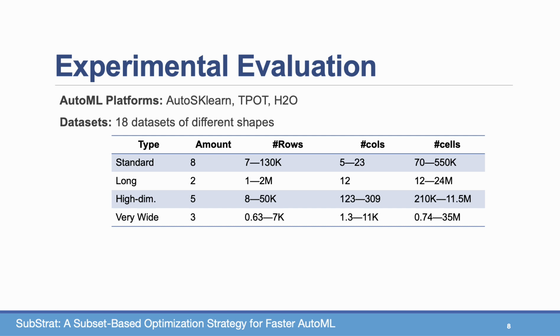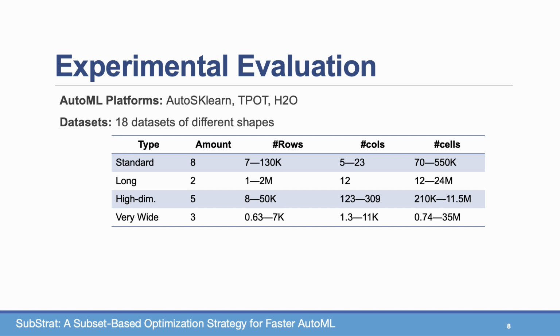First, we had 8 standard data sets with up to 130K rows and 23 columns. We then used long data sets with a lot of rows, between 1 and 2 million rows, and a standard number of columns, 12. This is up to 24 million cells.